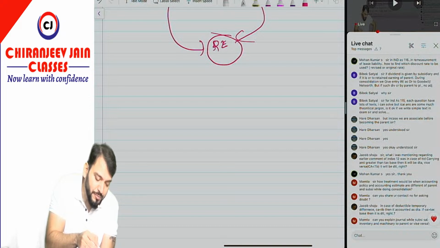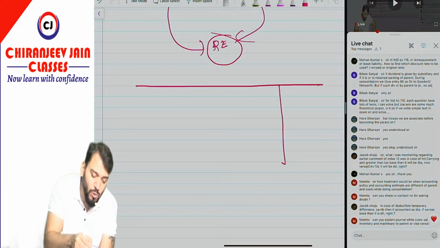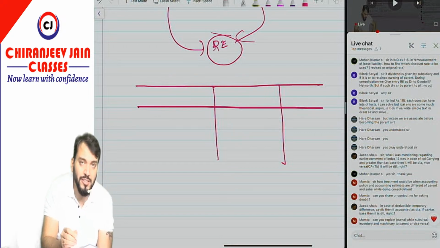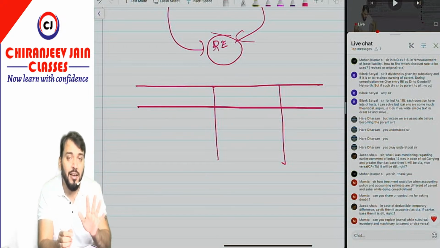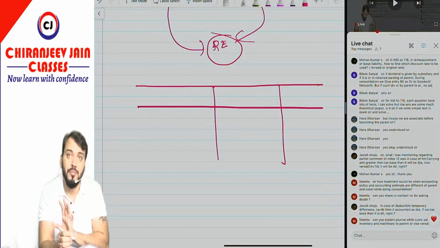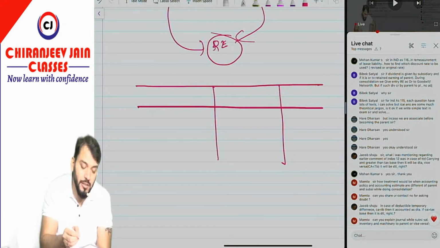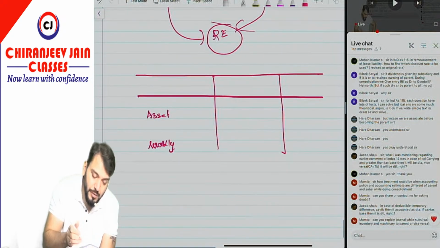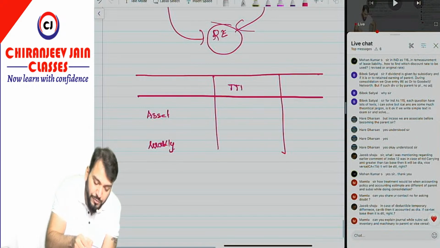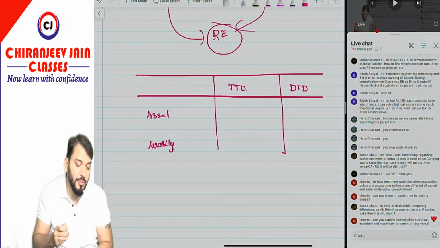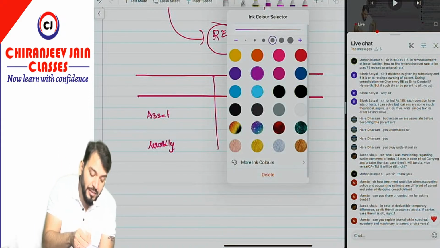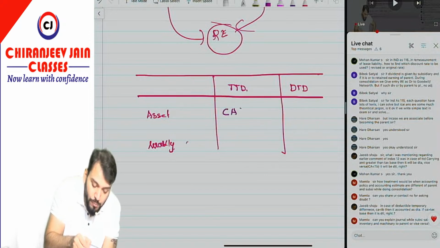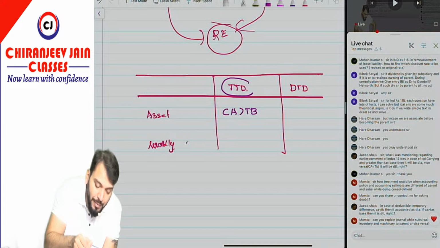I'll just give you one way to remember that. Right now, don't ask me the concept. Whenever a question of Ind AS 12 comes, you always draw this table. Always draw this table, you will never make a mistake. In this table, write down first asset, here write liability, and first write taxable temporary difference and here write deductible temporary difference. Okay, so always prepare the table in this way. Now you need to remember one thing: if for an asset the carrying amount is more than tax base, it is a taxable temporary difference.